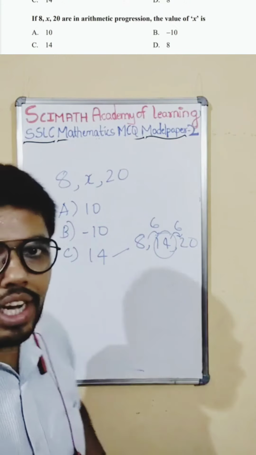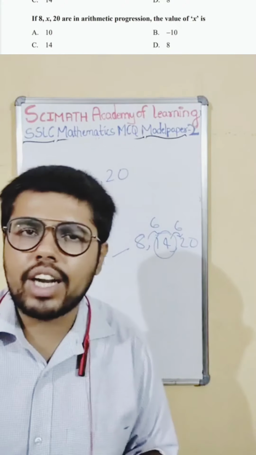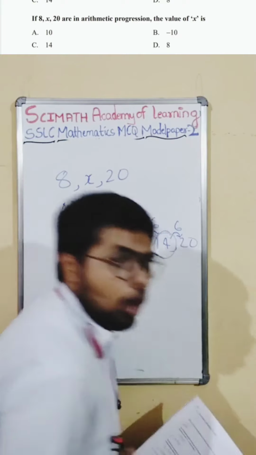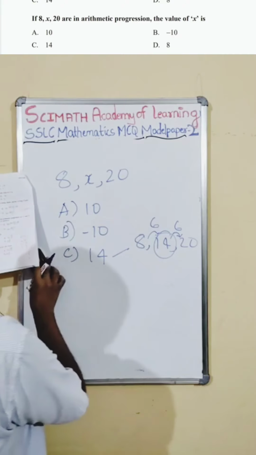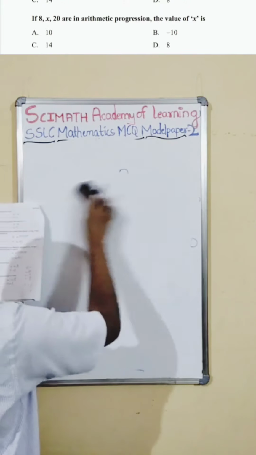Otherwise there is one more method: go to the nth term method, substitute, and find x. But be smarter. This will take just 1 or 2 seconds of your work. So by seeing the options, be smarter and just mark it. Option C is the right answer. Let us go to the 9th one.